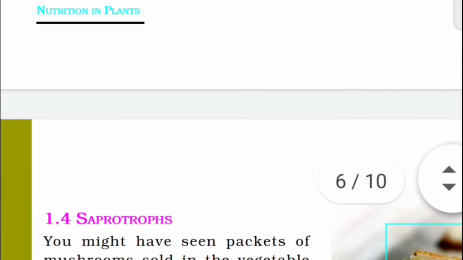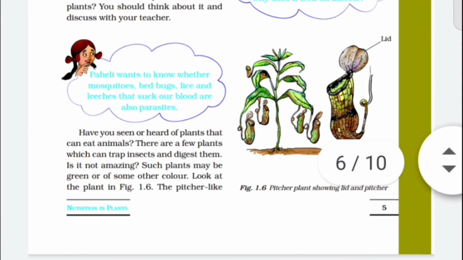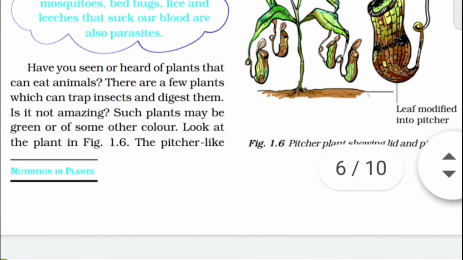Have you seen plants that can eat animals? This is the pitcher plant. Have you seen plants that can eat animals? There are a few plants which can trap insects and digest them. This is the insectivorous plant.